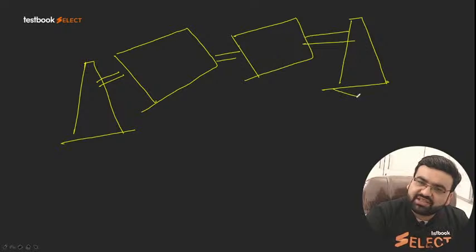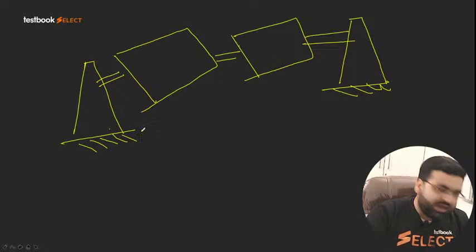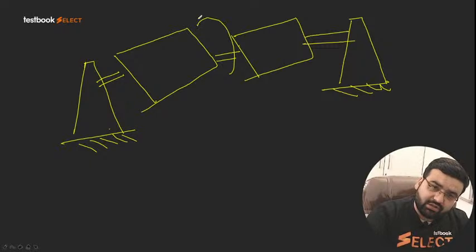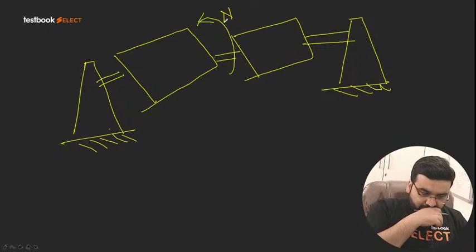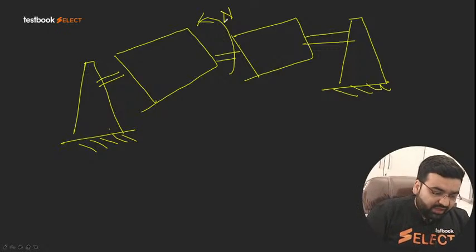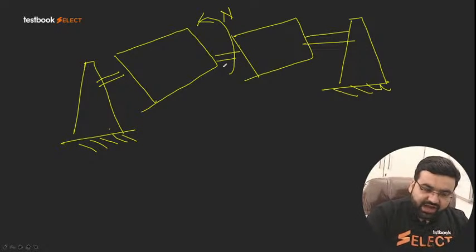Otherwise the function of this test is similar to the Los Angeles test. They are also rotating with some total number of revolutions, and some RPM is also there. Again the same thing that we are doing, and the angle these cylinders make with the horizontal is generally 30 degrees.